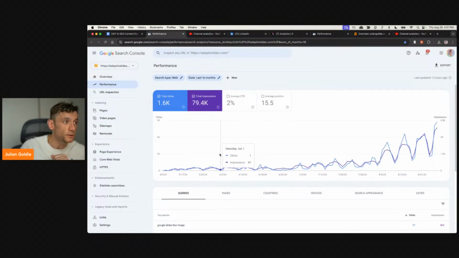As you can see, this is based on what took this website from 1 click a day to 87 clicks a day, and that is increasing over time using the exact same process.